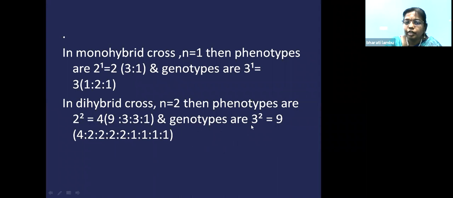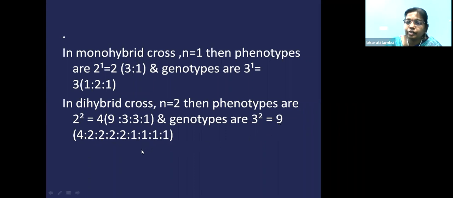What is the genotypes? 3 to the power of 2. You should not multiply 3 into 2. It is wrong. It is a square of 3. That means 3 into 3. 3 into 3 is 9. So what is the genotypic ratio of a dihybrid cross? Just now we have seen, no? 4:2:2:2:2:2:1:1:1:1. So how many genotypes are there? 1, 2, 3, 4, 5, 6, 7, 8, 9. So how many genotypes? 9.